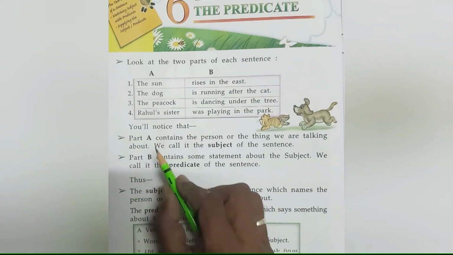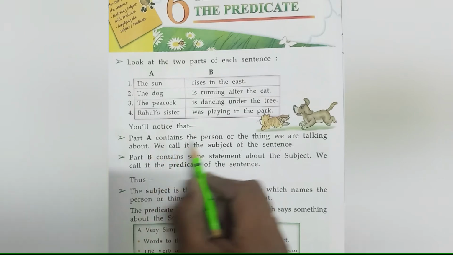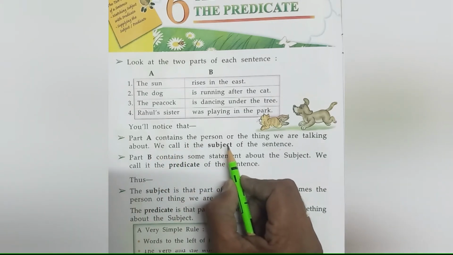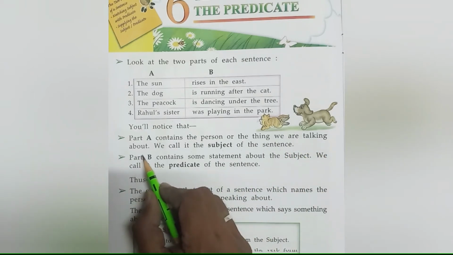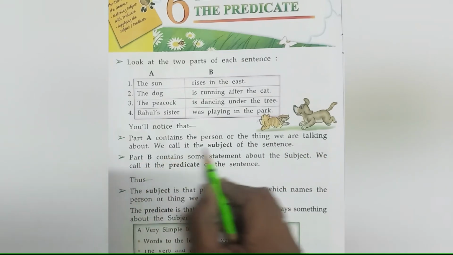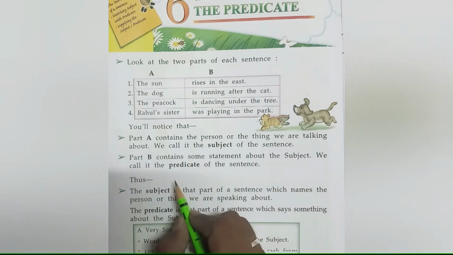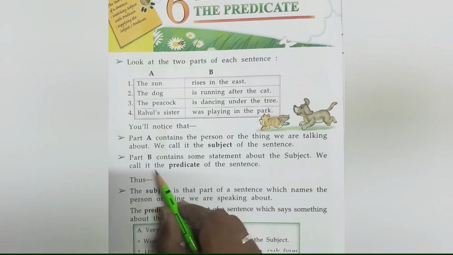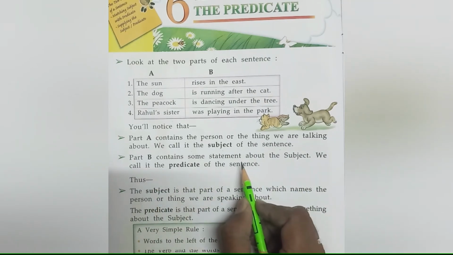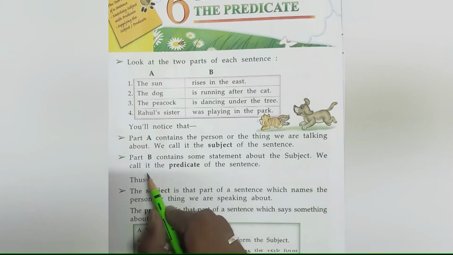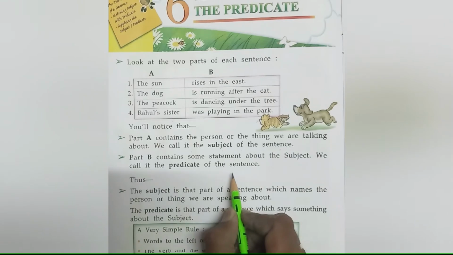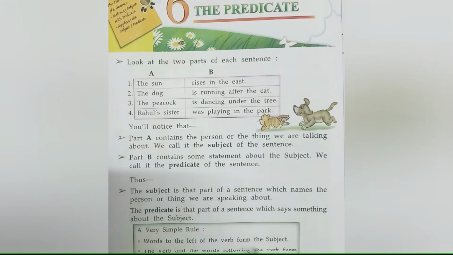That means the part of the sentence, the person or the things we are talking about, is called the subject of the sentence, and the part of the sentence, some statement about the subject, we call it the predicate of the sentence.